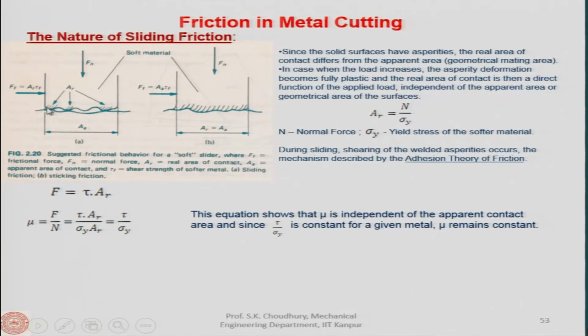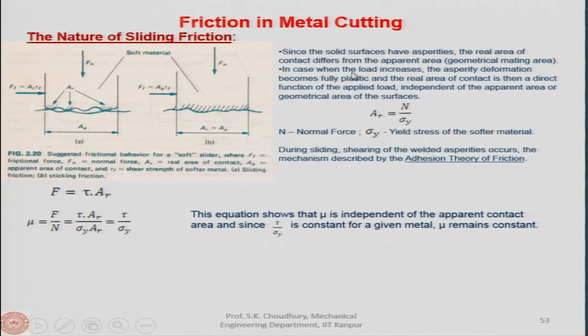The real area of contact will be on the asperities when the two surfaces are meeting. This surface has asperities as well as that surface. Mind it, these two are different surfaces. Let us say this is one part and this is another part. Apparent area is the geometrical area, which is let us say AA, and the other is the actual area.